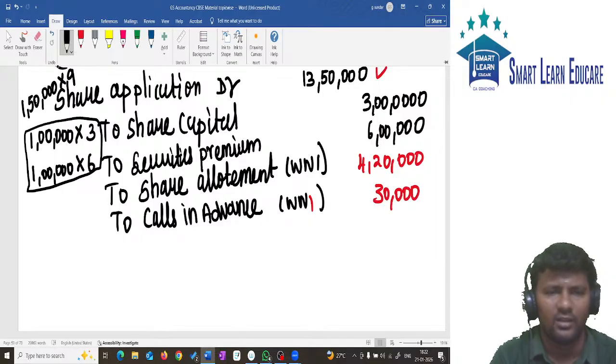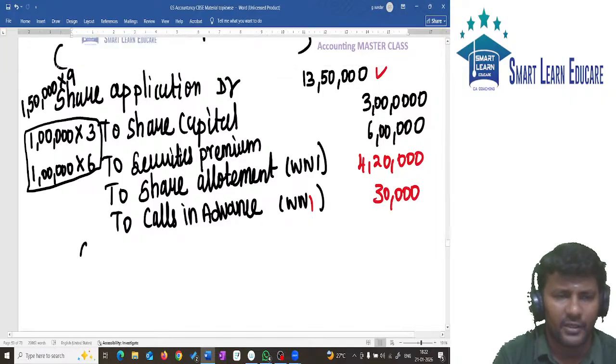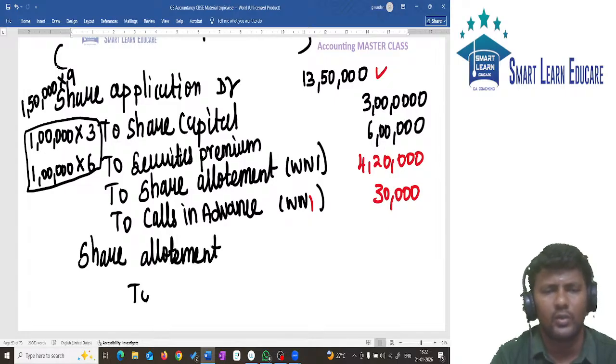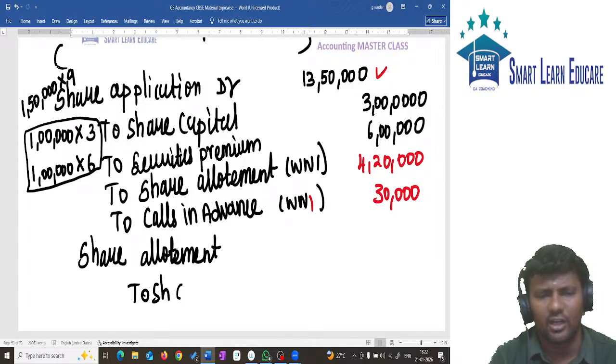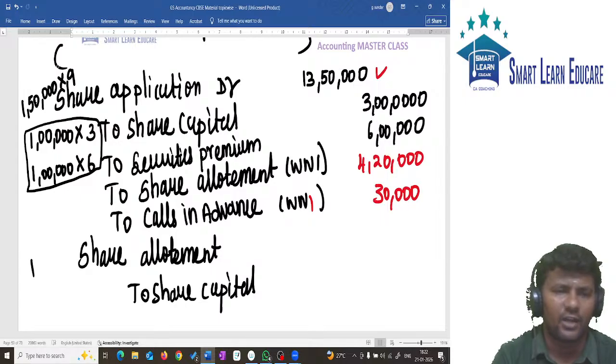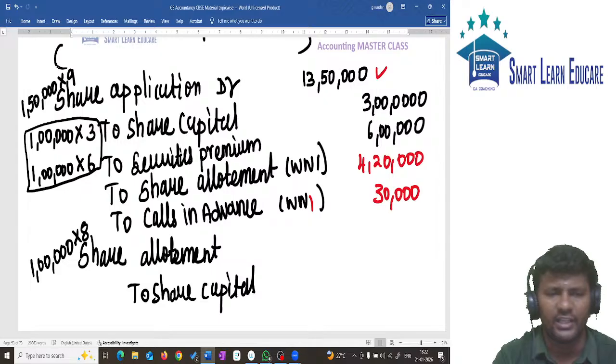Application is over. Okay, next, allotment. What is the entry? Share allotment account debit to share capital, for how many shares? 1 lakh shares at rupees 8, including premium.